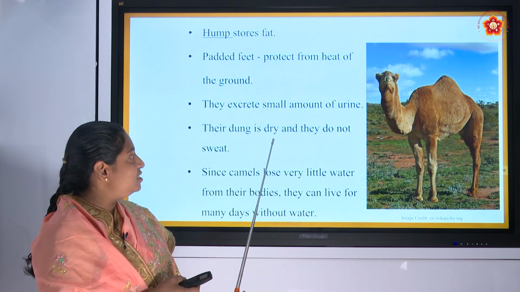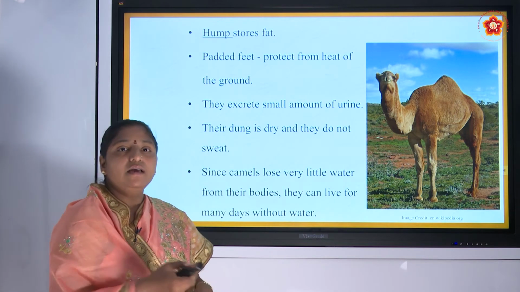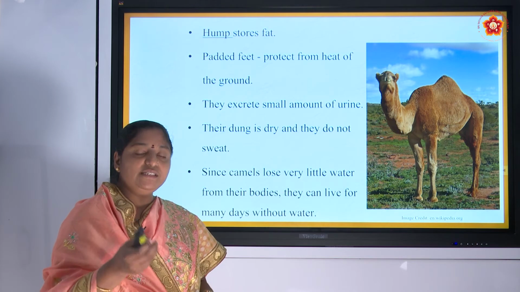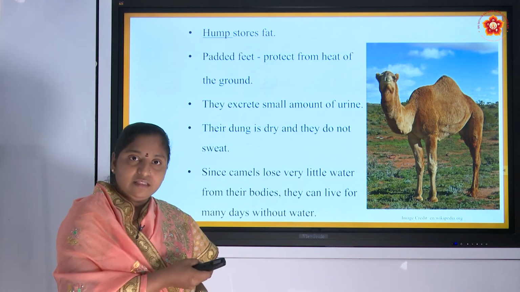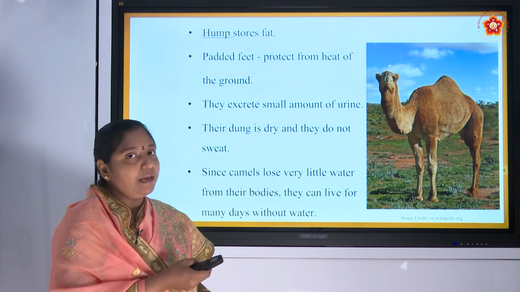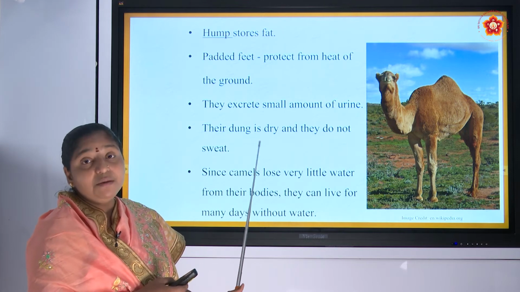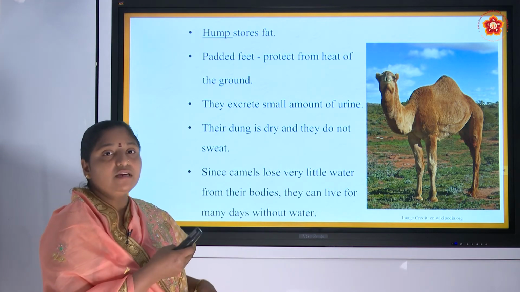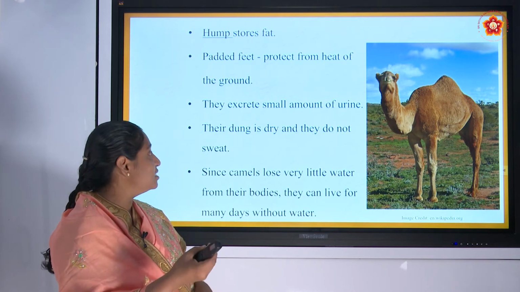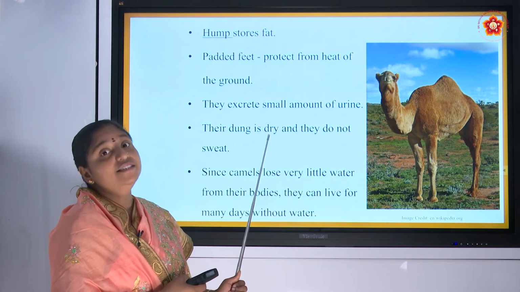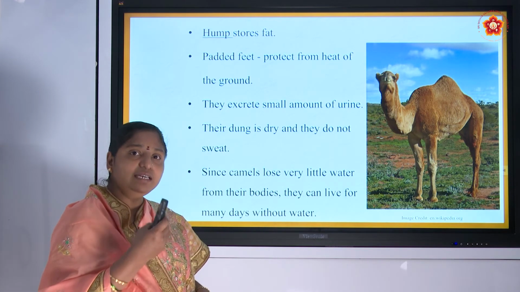And their dung is dry and they do not sweat. After the food is digested, it is excreted out. In camels also the same thing happens, but the water content will not be excreted out. Water content is absorbed in the body and the dung is excreted out and it will be dry. In this way, it is retaining whatever water it has taken.